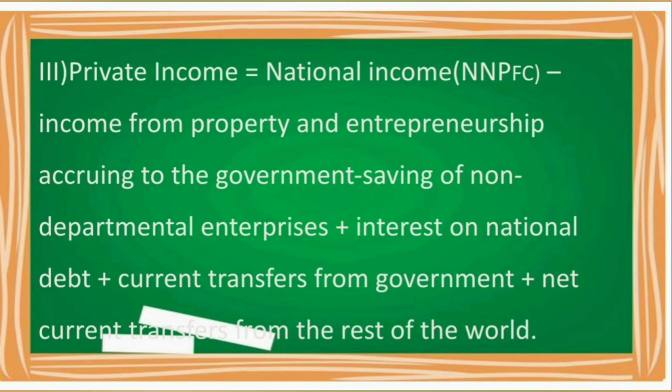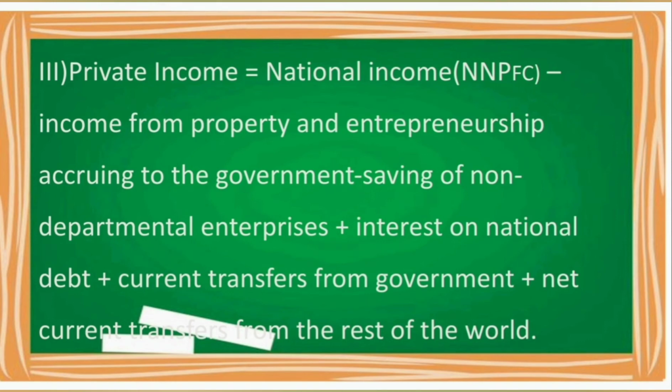Non-departmental enterprises are also government organizations with autonomy. So we have to subtract the income accruing to government, and we have to subtract the saving of non-departmental enterprises. Non-departmental enterprises, example HMT. Then we have to add current transfers and interest on national debt.